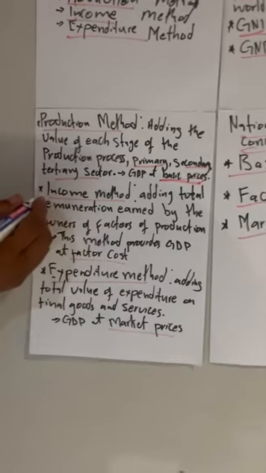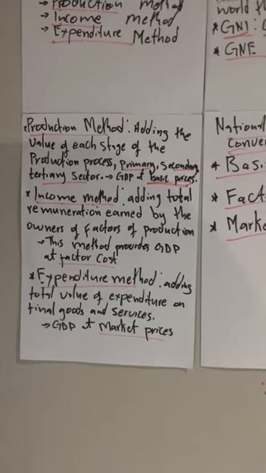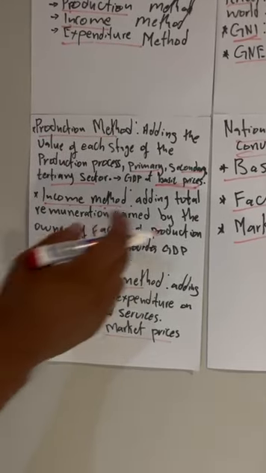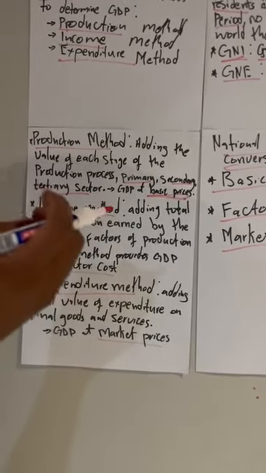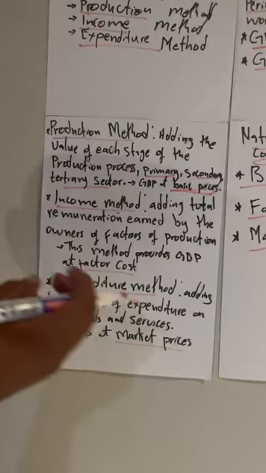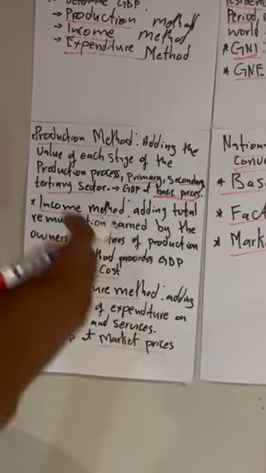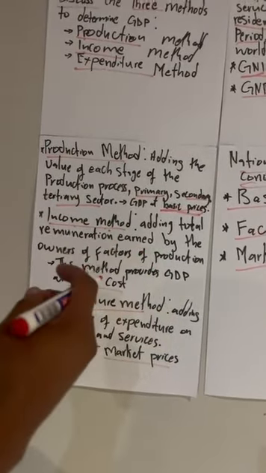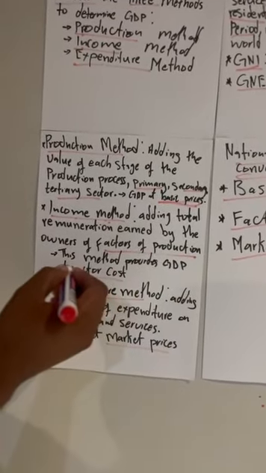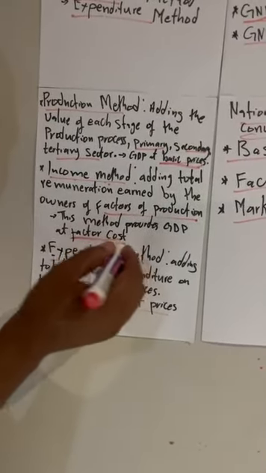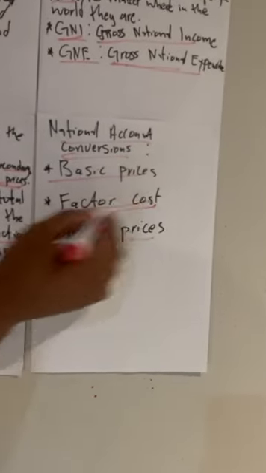And then our second method is called the income method. The income method is whereby we're adding the total remuneration, the total income earned by the owners of the factors of production. They receive the income in the form of a wage, a salary, a rent, interest, or profit. So we add all those remunerations that have been received by the owners of the factors of production. It gives us GDP at factor cost. That is the income method. It gives us GDP at factor cost.